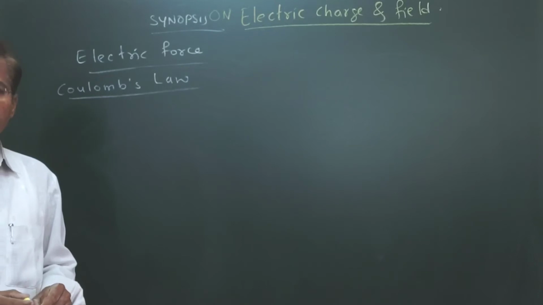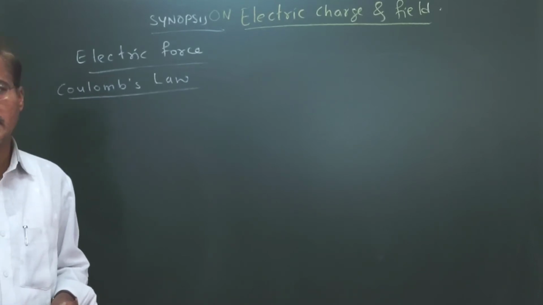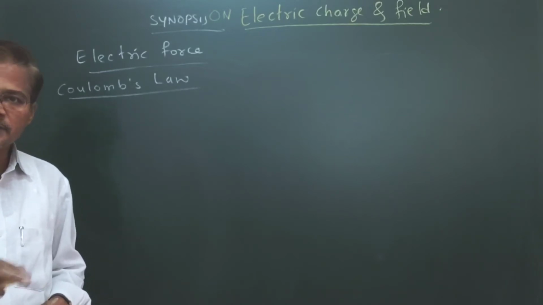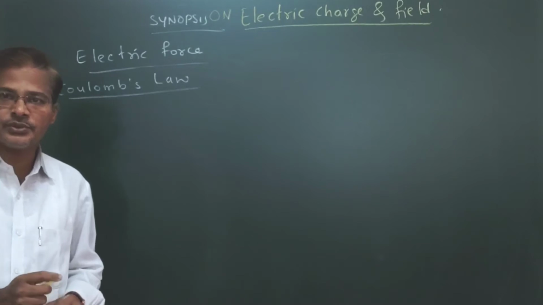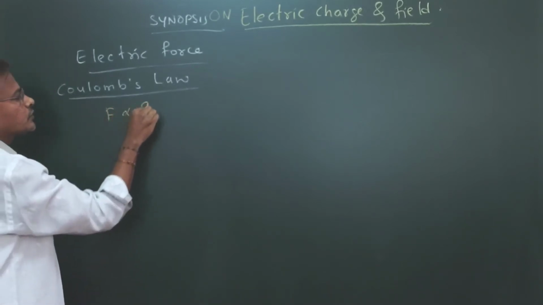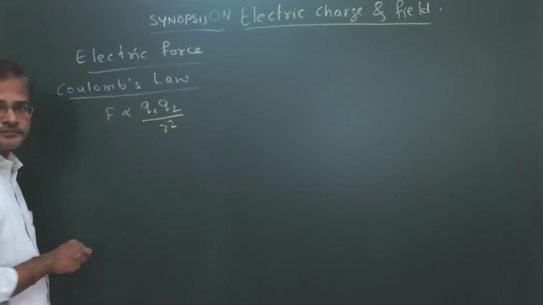which are at rest is directly proportional to the product of the magnitudes of the charges and inversely proportional to the square of the distance between them. So F is directly proportional to q1 q2 by r square.